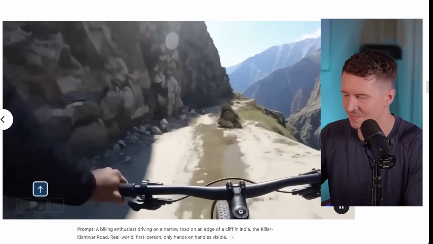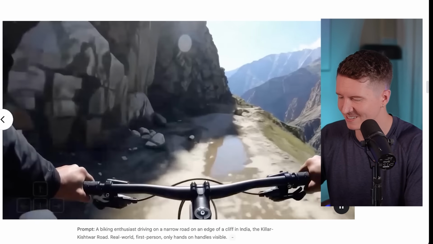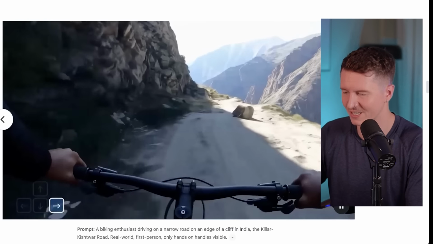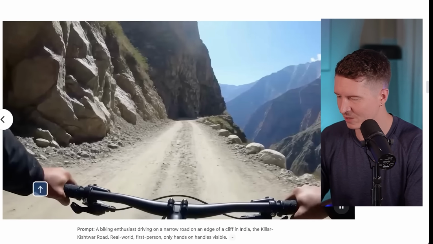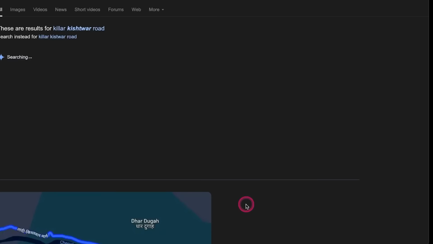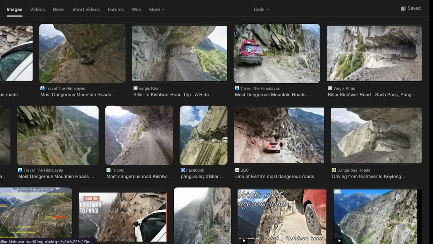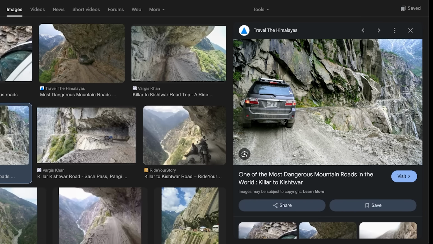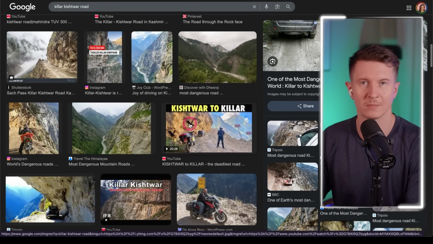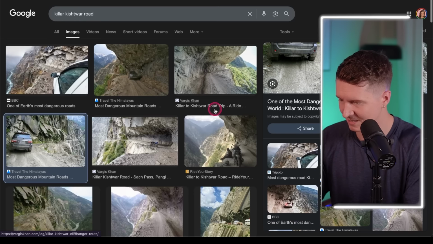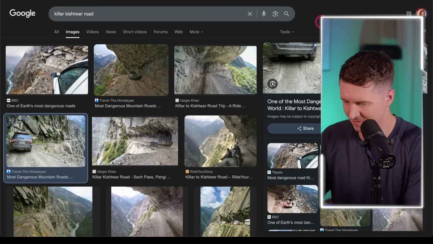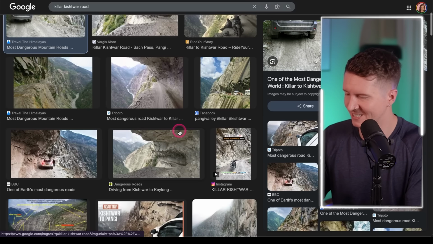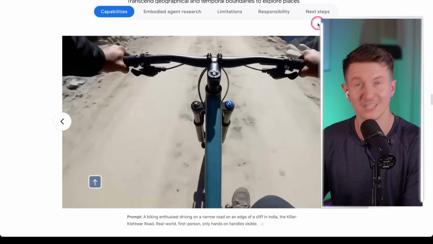Now, it seems like he's taking this moderately slowly. You might like to see him let loose a little bit more and speed down this rather dangerous looking Indian highway, Kishtwar Road. But we can take a look at what this looks like in real life and get an idea of how realistic this is. And you must say it's doing a very good job comparatively. It almost looks identical to this scene here. I don't think I'll be adding that one to my bucket list personally. But if you do enjoy rather adrenaline-inducing bicycle rides, feel free.